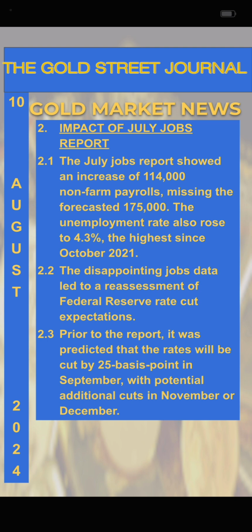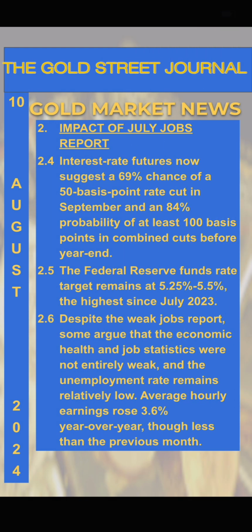Prior to the report, it was predicted that the rates will be cut by 25 basis points in September, with potential additional cuts in November or December. Interest rate futures now suggest a 69% chance of a 50 basis point rate cut in September and an 84% probability of at least 100 basis points in combined cuts before year-end. The Federal Reserve Fund's rate target remains at 5.25% to 5.5%, the highest since July 2023.